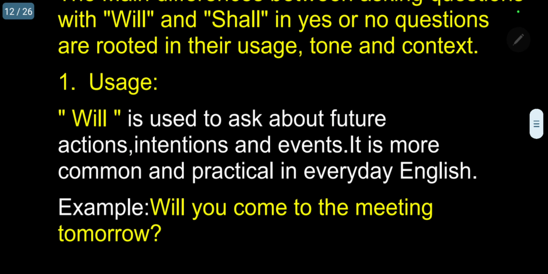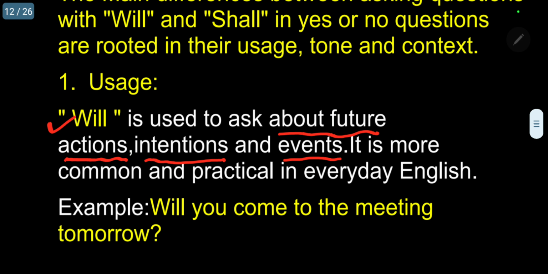What is the usage here? Will is used to ask about future action, intention, and events. So if you want to know about future actions, intention, and events, you have to use will.